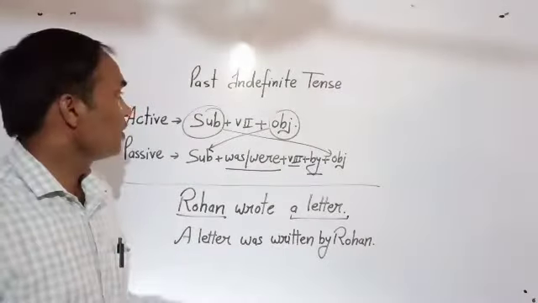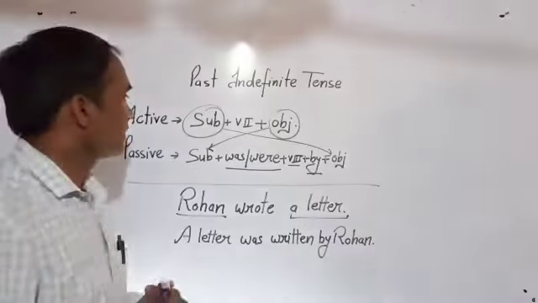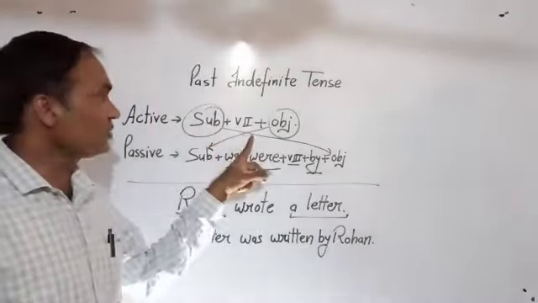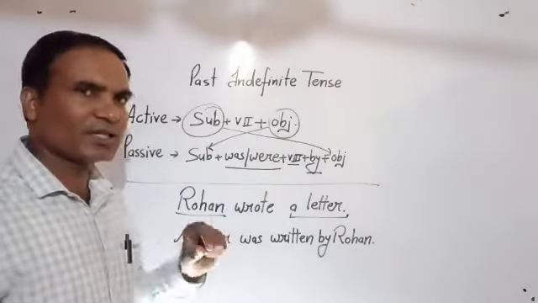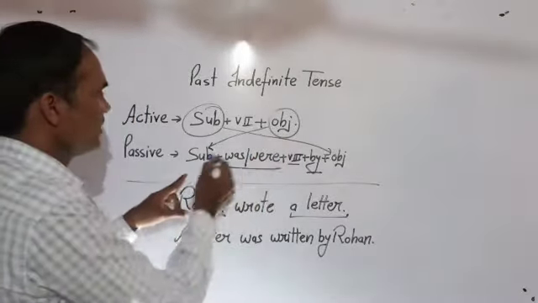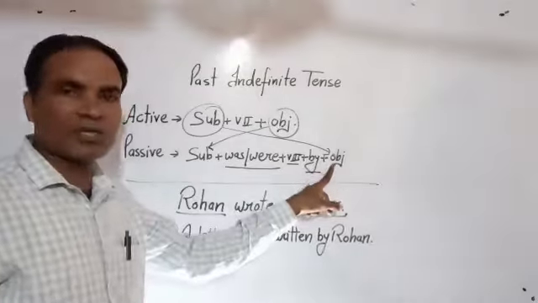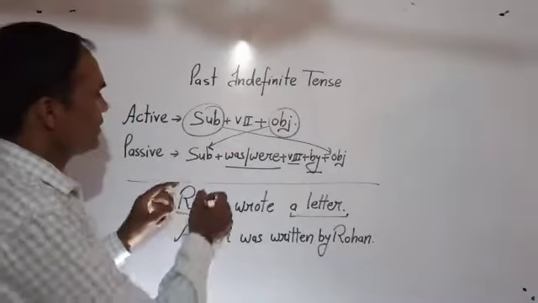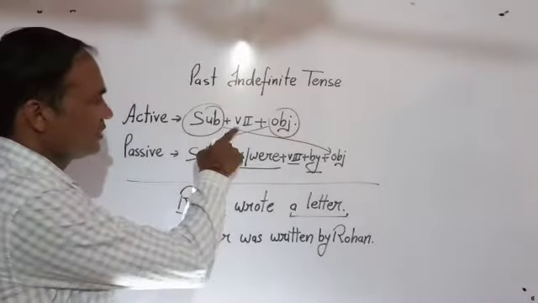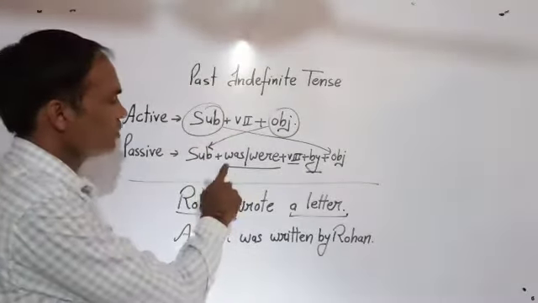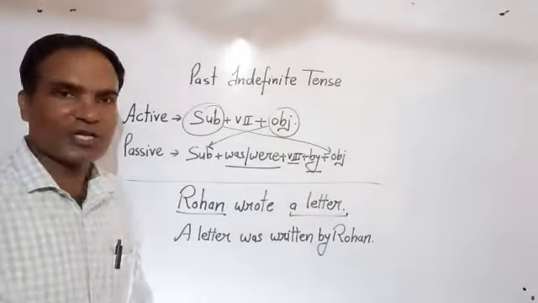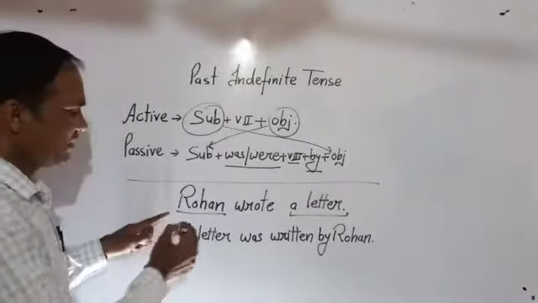Now, past indefinite. Past indefinite in active voice: subject plus verb second form plus object. Now, change object to subject and subject to object. As I told you, always change it. And now, because verb second form is there, so was or were will be here plus verb third form plus by and object.